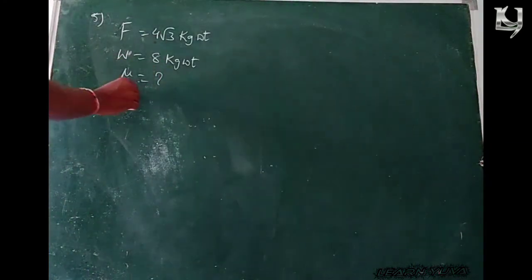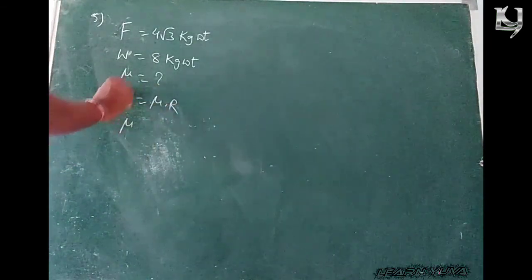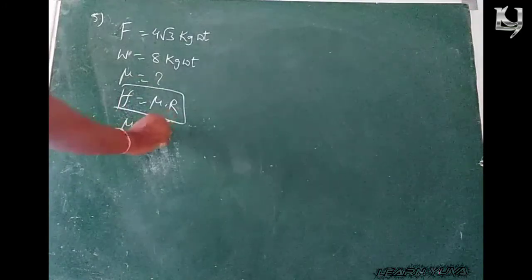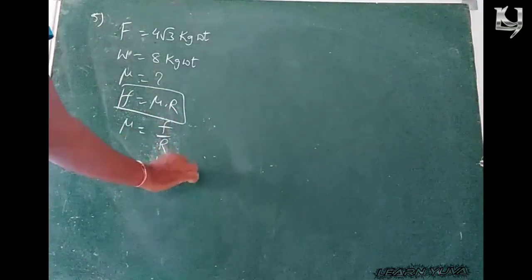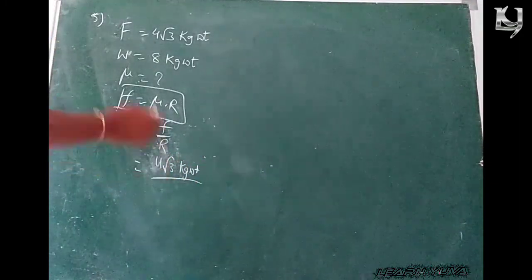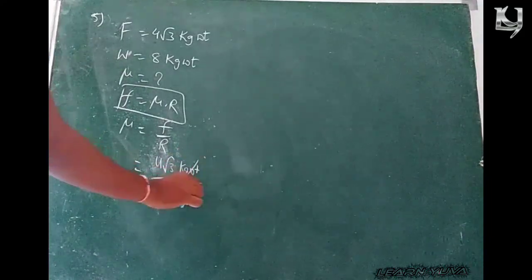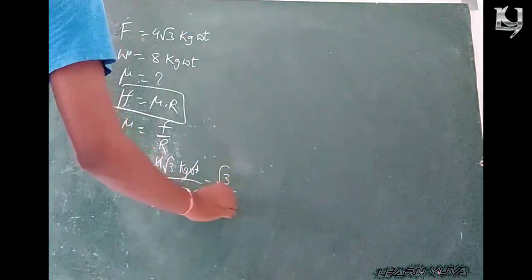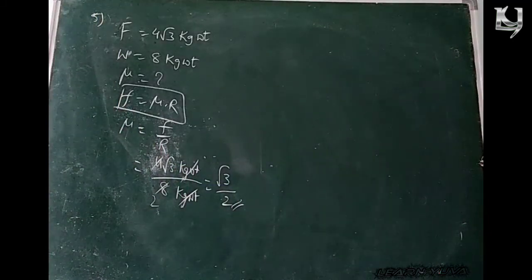Right? So by the formula F is equal to mu into R, mu is equal to F by R. F is 4 root 3 kg weight, and R is nothing but the weight of the body, 8 kg weight. So kg weight cancels, 4 1 4 2. So that is equal to root 3 by 2. That is the answer.